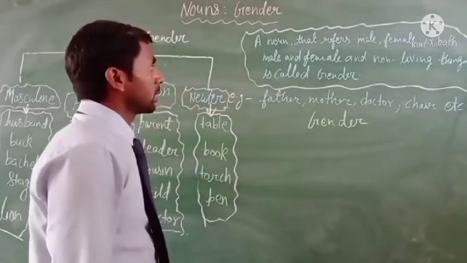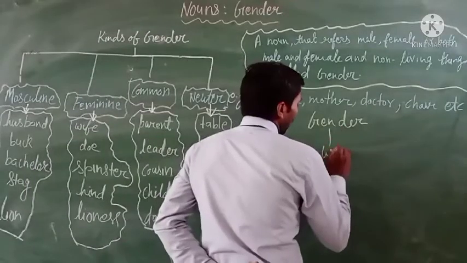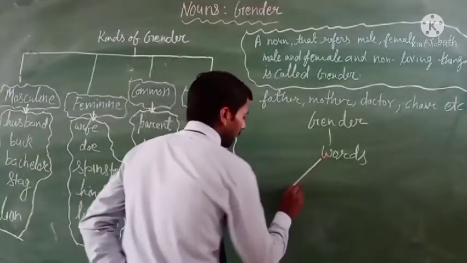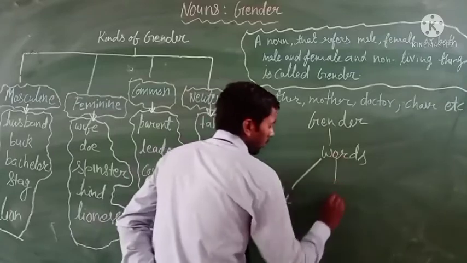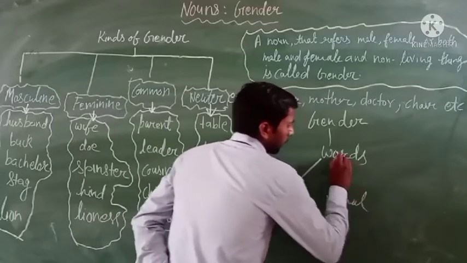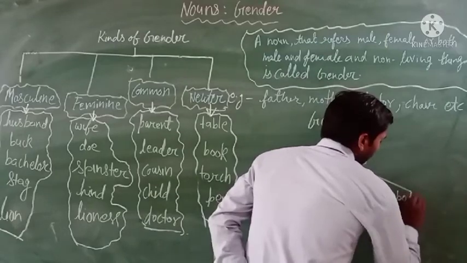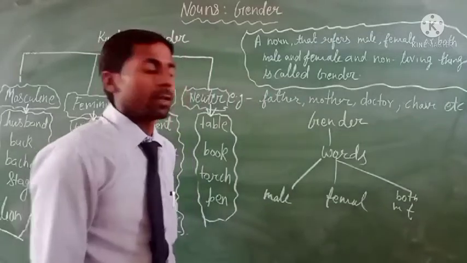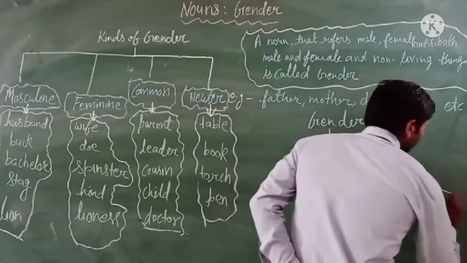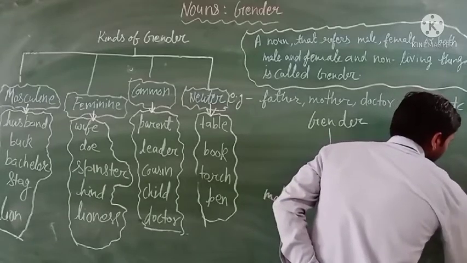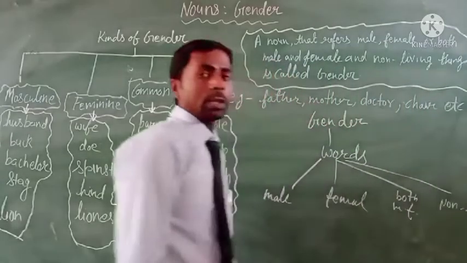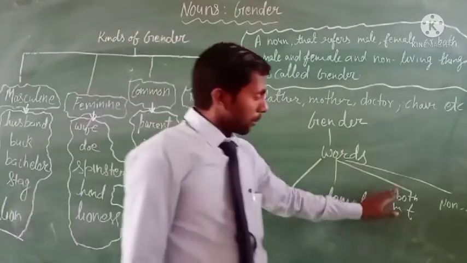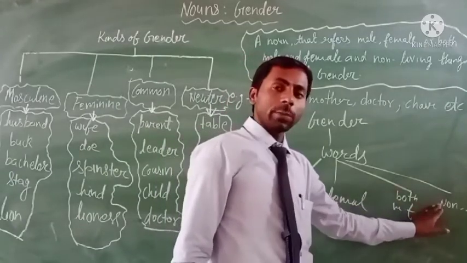So now you can define gender. Gender is only a word. It is a word that refers to male, female, both male and female, and non-living things. Gender is a word that refers to male, female, both male and female, and non-living things.